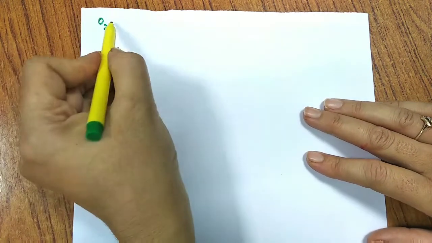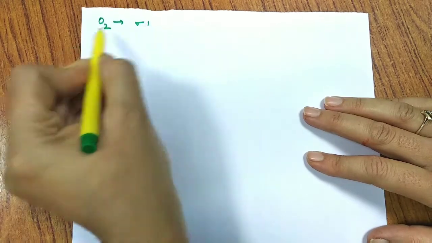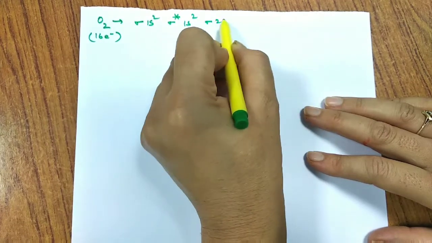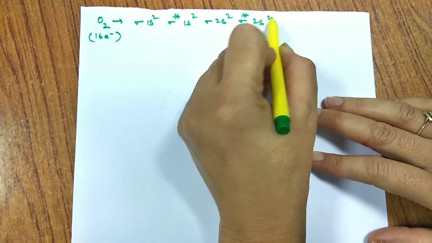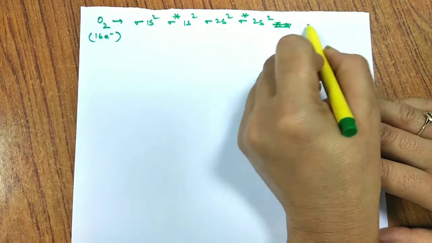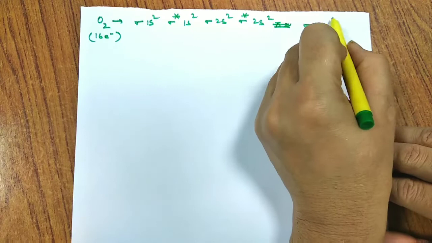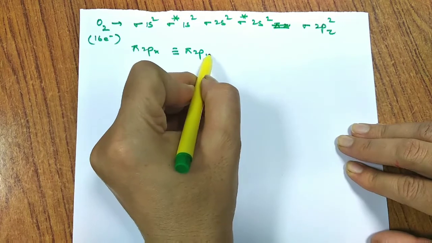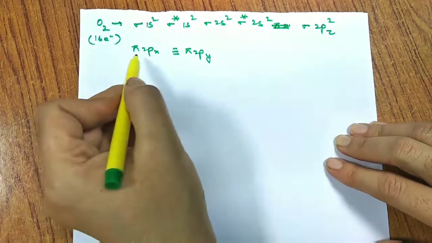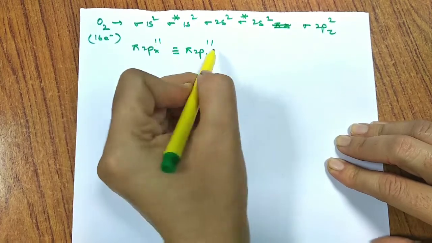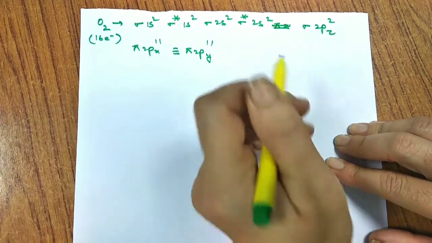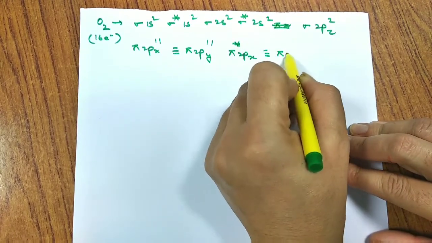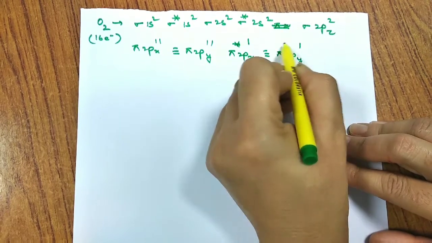Oxygen has a specific character and some change in configuration. Total 16 electrons: sigma 1s2, sigma star 1s2, sigma 2s2, sigma star 2s2, and here the change happens: sigma 2pz2, then pi 2px, pi 2py, because for oxygen, fluorine and neon, the energy of this goes lower. 1 1 1 1 goes to 14. Then how many do we need? 16. The next electrons will go to pi star 2px and pi star 2py, 1 electron each.